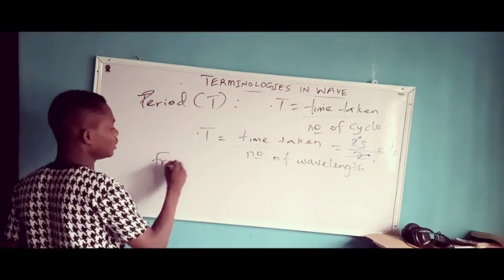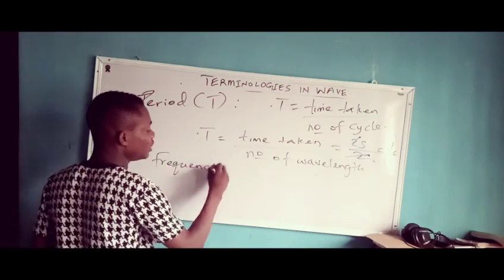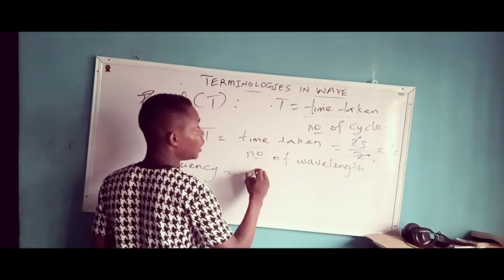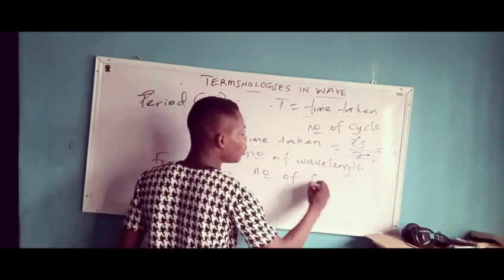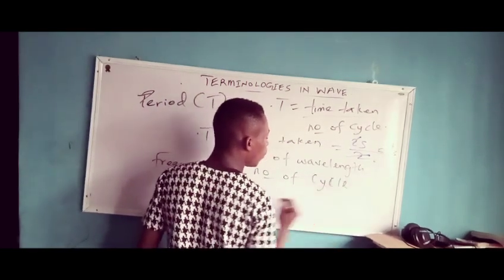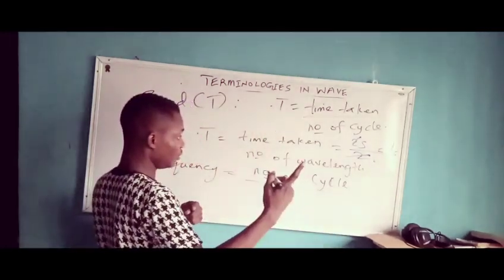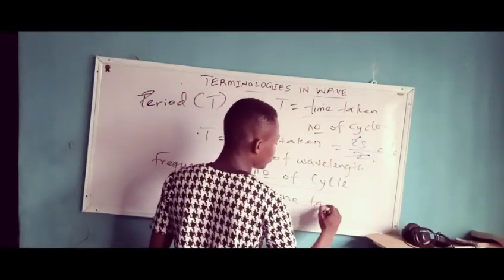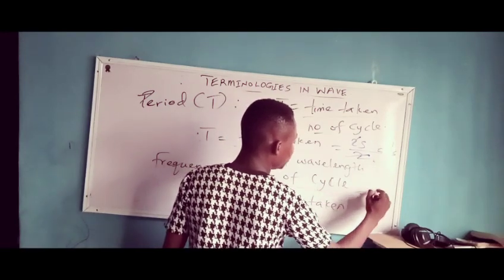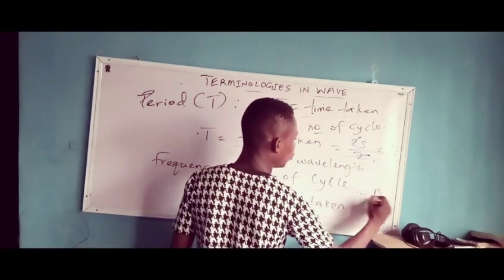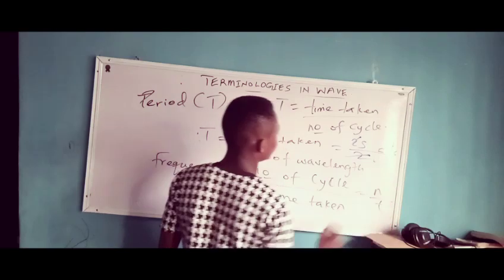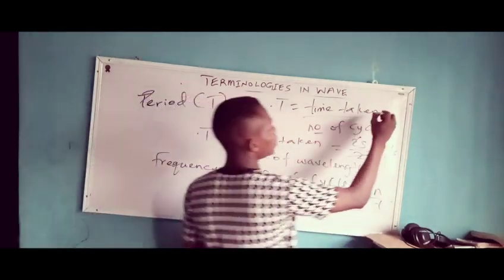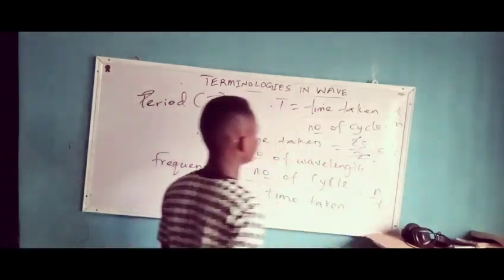So your frequency is going to be the number of cycles formed by the wave divided by the time taken, which is going to be n over t. But your period is t divided by n.